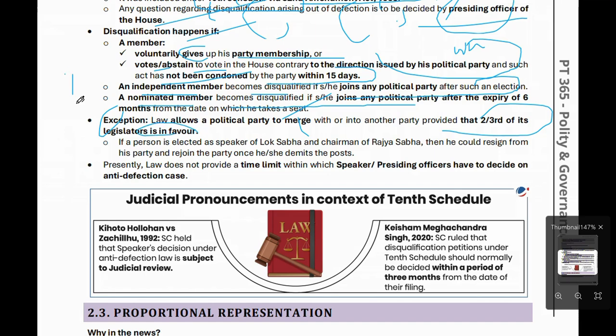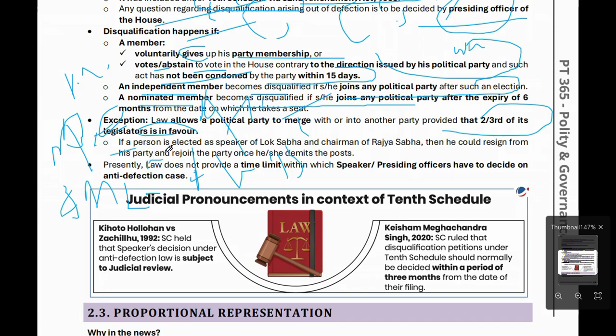I want to give an example of this line. See, in Bihar what happened last year: Mukesh Sahni's party was there. In Mukesh Sahni's party only 3 MLAs were there. These 3 MLAs went to the BJP because all 3 MLAs wanted to go to the BJP. That is where anti-defection law failed.